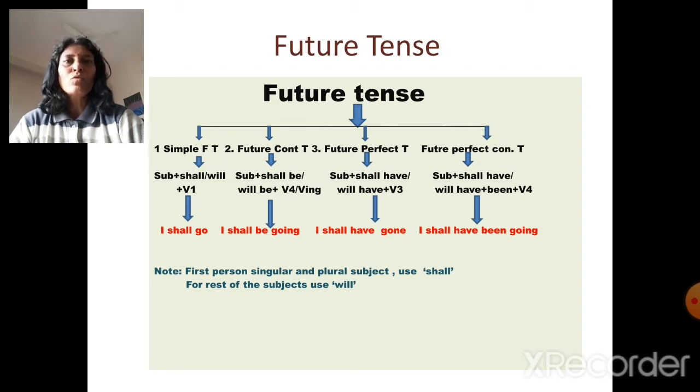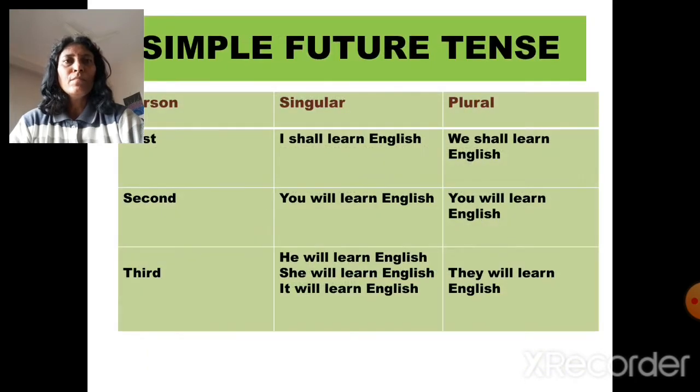Now here we remember, if the person is first person singular or plural, then we use shall, and for the rest of the subjects we will use will. Now see the person. This is the chart for simple future tense.